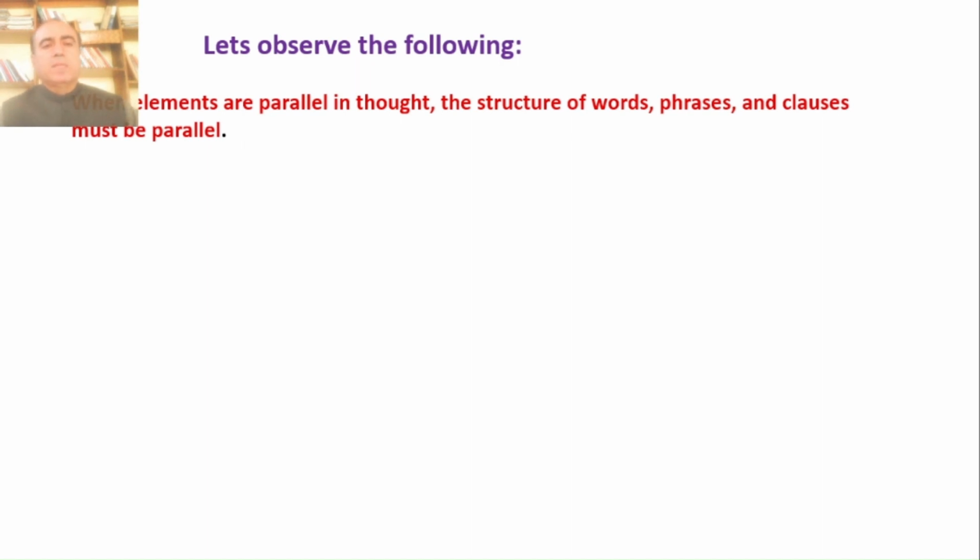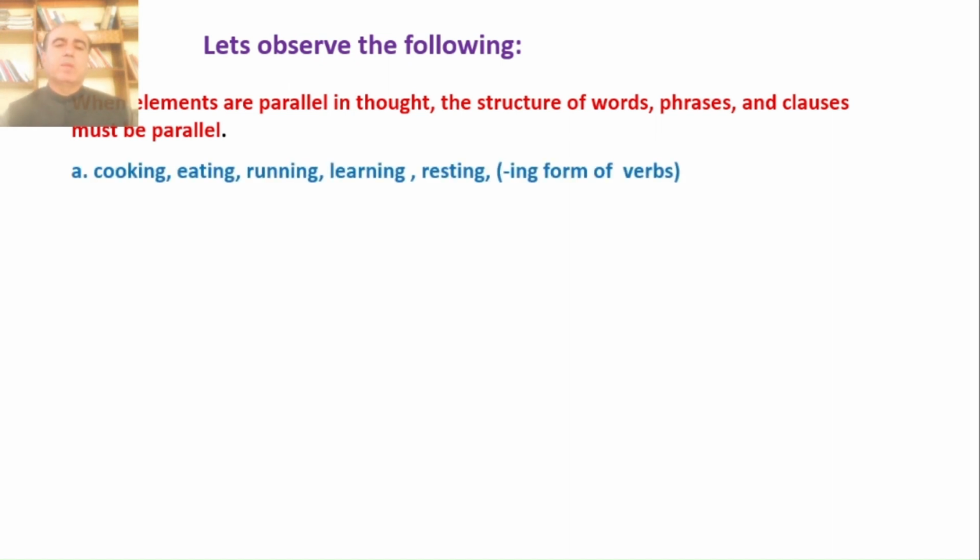When various elements are different in structure, they can be words, they can be phrases, they can be clauses. If they are in various different structures, there is a likelihood of mistake. And if their structures are similar or of same weight and value, then we call it they are in the parallel.